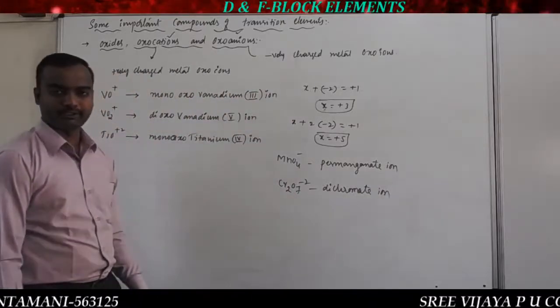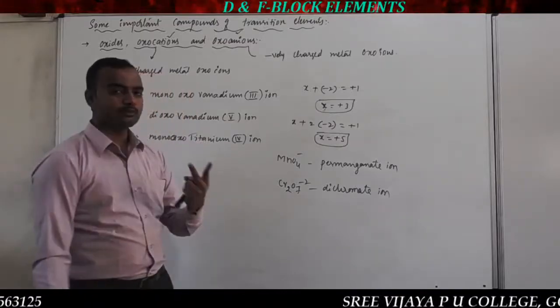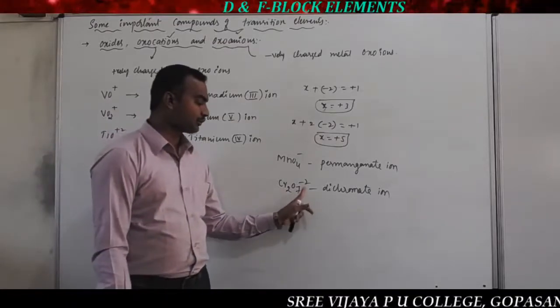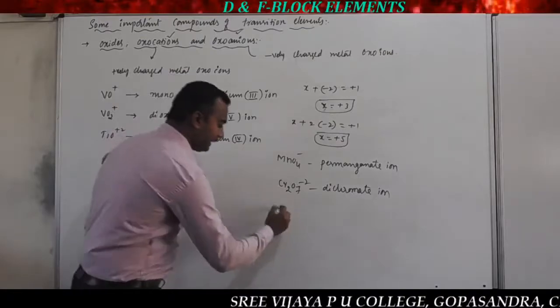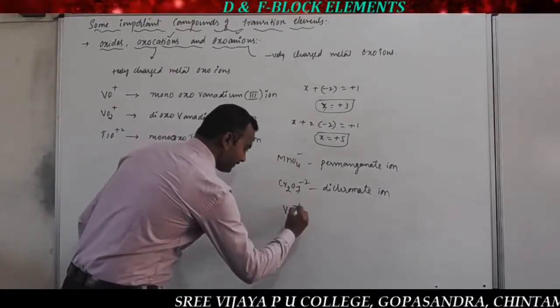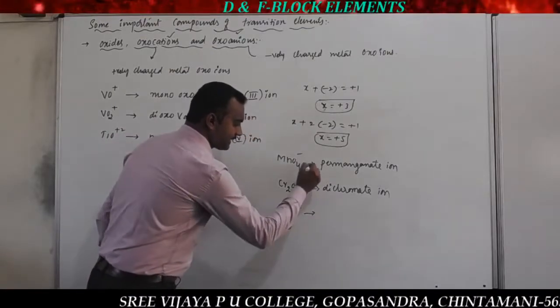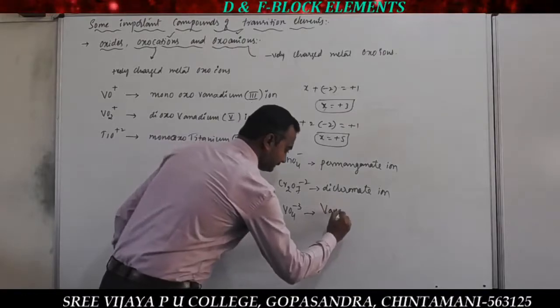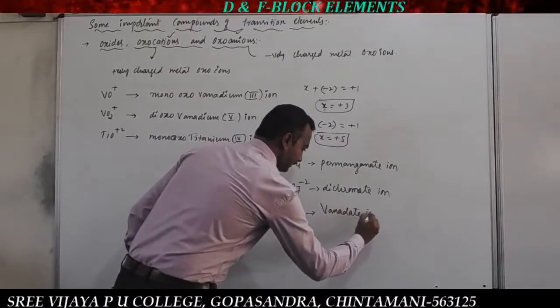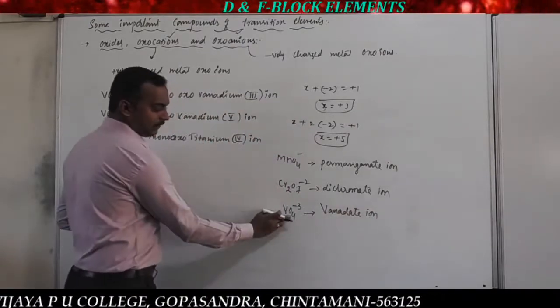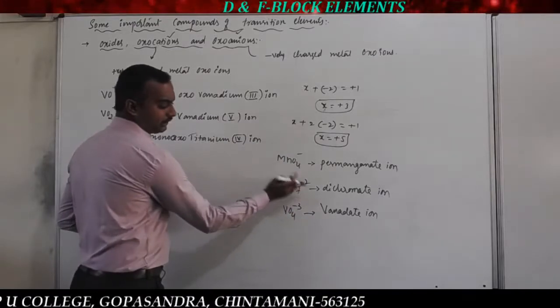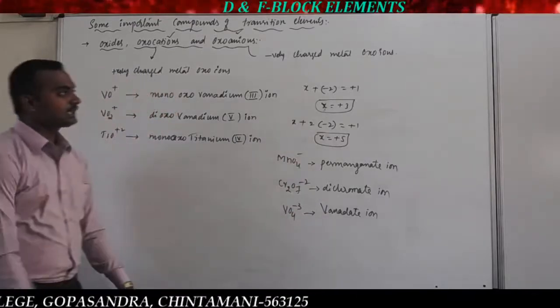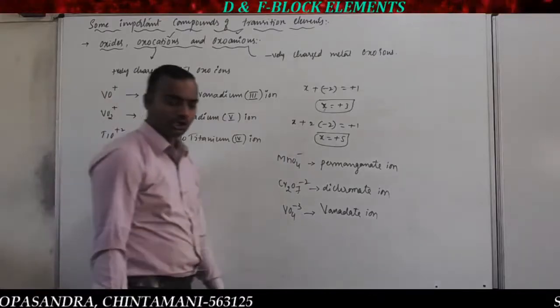K2Cr2O7 we call potassium dichromate. Since there are 2 potassiums, it gives plus 2, and Cr2O7 carries the minus 2 charge. Similarly there is another, VO4 minus 3. This ion is called the vanadate ion. That is also a metal oxygen anion. So these are the examples for oxoanions.